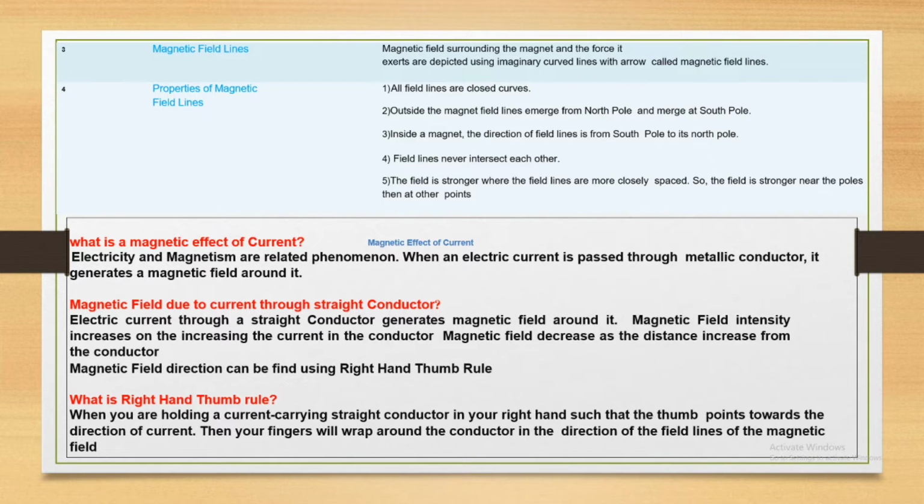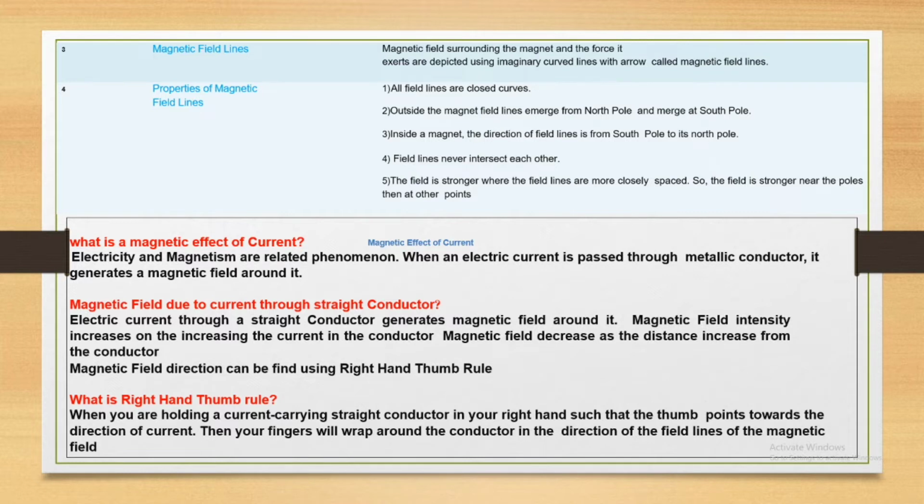Magnetic field lines. You already know electric field lines, where the direction is positive to negative, imaginary lines. Here the concept is the same: north pole to south pole, imaginary lines. Properties of magnetic field lines.